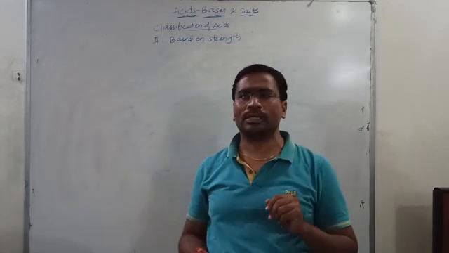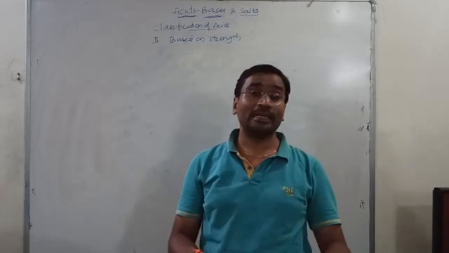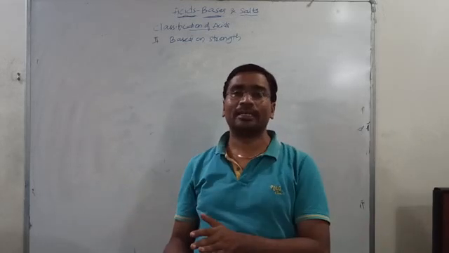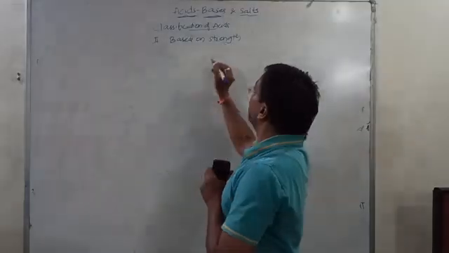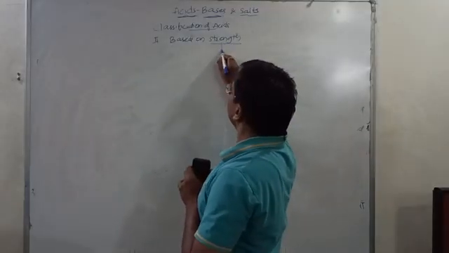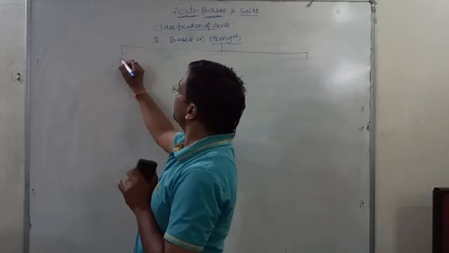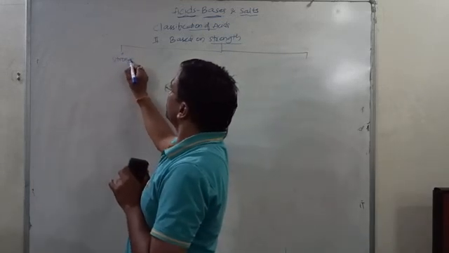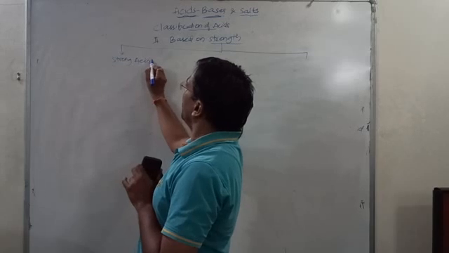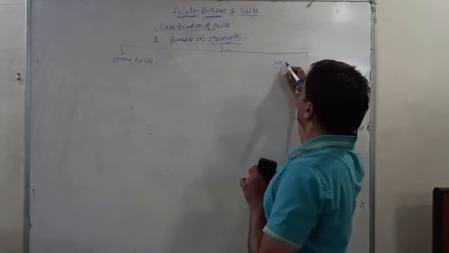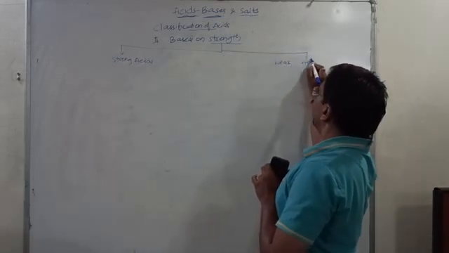We come across two words, strong and weak. How do you say it is strong, it is weak? Now I will say, based on the strength, the acids are divided into two categories. First one is called strong acids. Second one is called weak acids. Strong acids and weak acids.